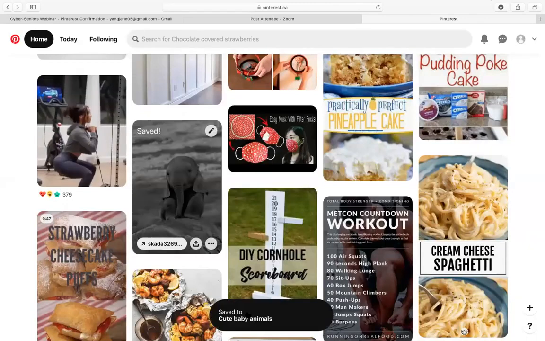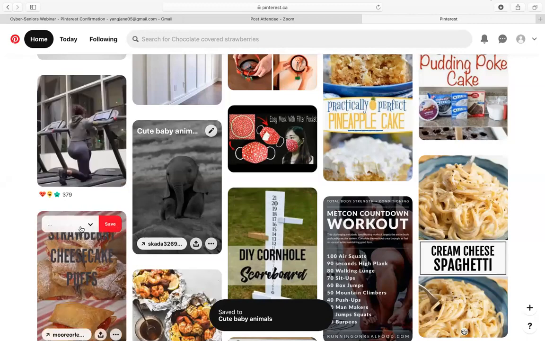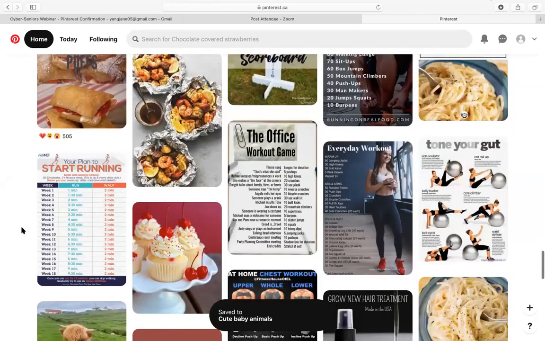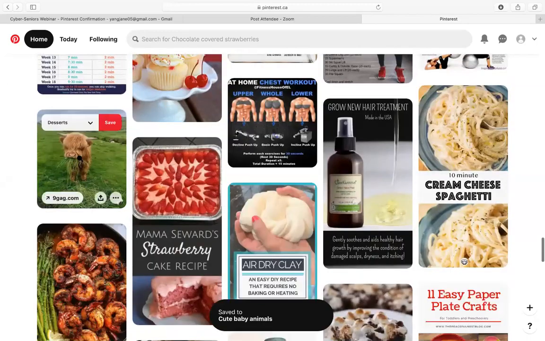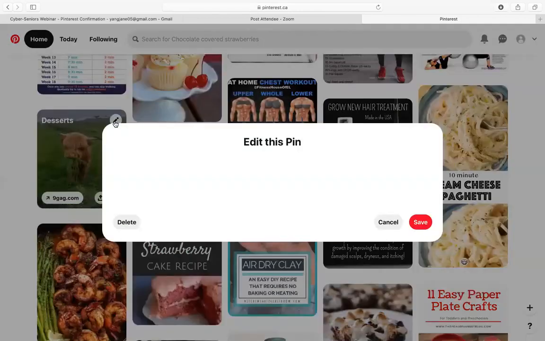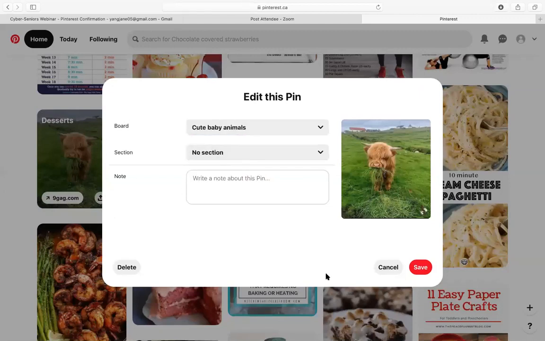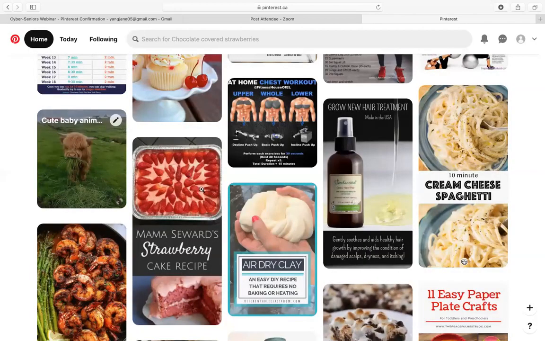And then as you can see, it says save to cute baby animals. And let's see if we can find another picture. Let's say we see this. I'm not sure what animal that is, but oh, that was saved to desserts. Let's edit that. And we can move it to cute baby animals. There we go. All right, so that would also be saved to cute baby animals.